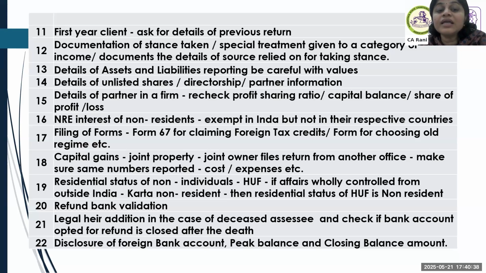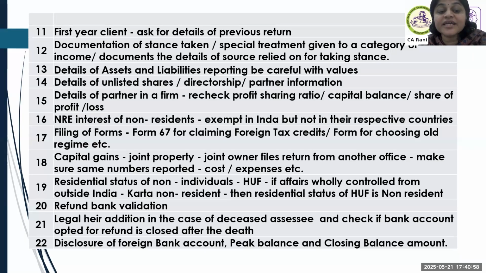So, unlisted shares sold this year, please check whether they were reported in the last year. Like details of partners, recheck the profit sharing ratio, other forms to be filed. Make sure the forms are filed before the ITR, because unless the forms are filed, you will not get the benefit of exemption or foreign tax credit, or even the benefit of new regime, old regime.